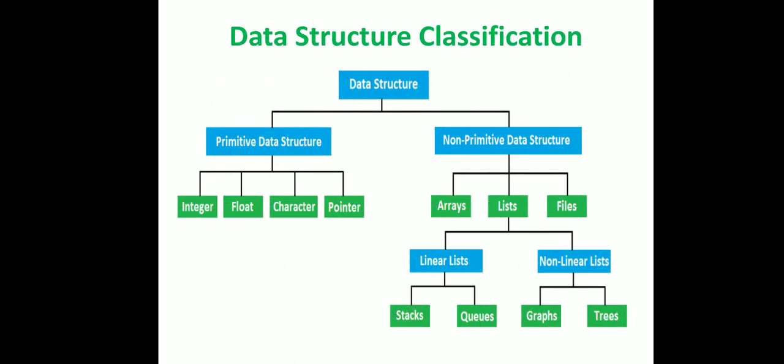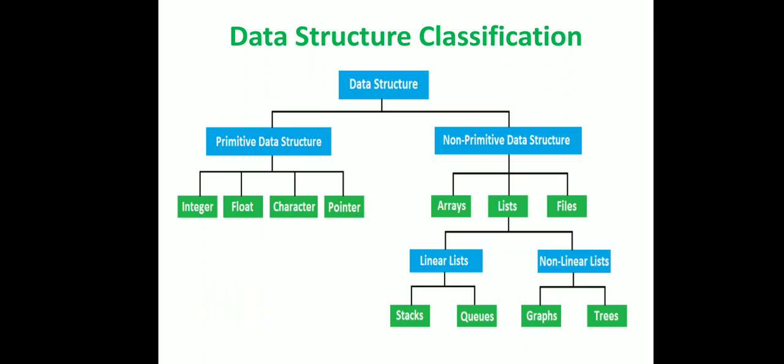Normally data structures are classified into two types. One is primitive data structure and the second is non-primitive data structure. Primitive means system defined. It is defined by default, we do not do anything. Examples of primitive data structures are integer, float, character, and pointer, that you already learned in C programming.